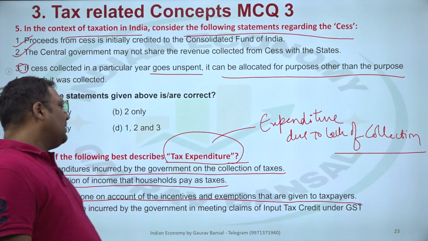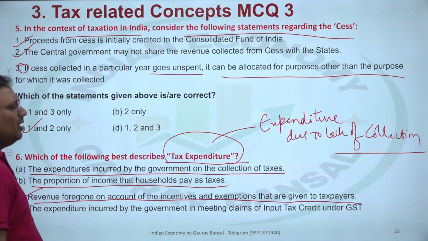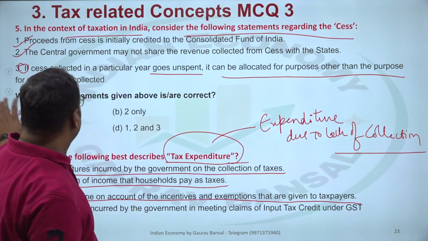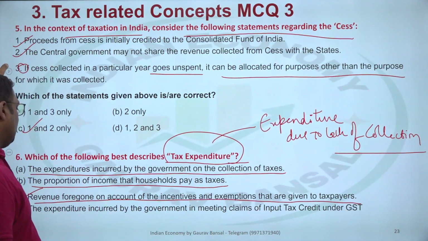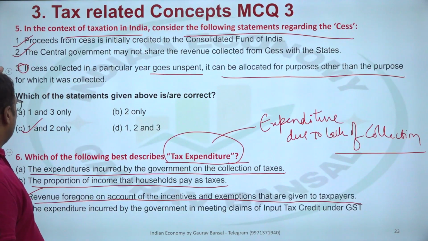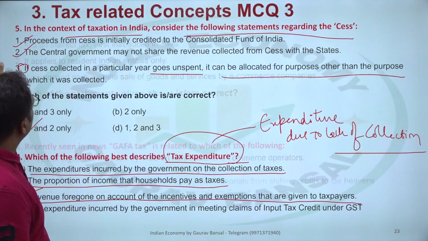A, how do we define A? The expenses incurred on the collection of tax. We call it tax collection cost. Clear? Tax collection cost. The D here is not at all related, so let's leave that.